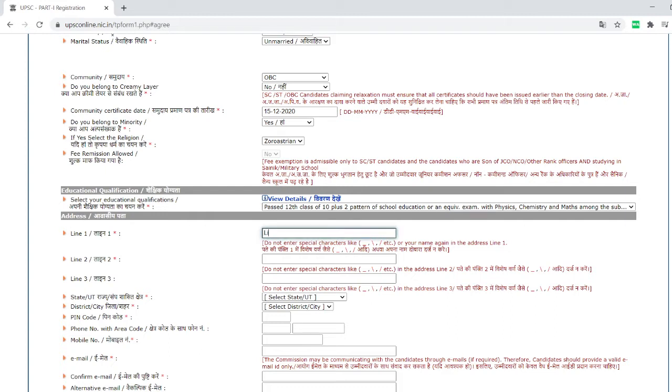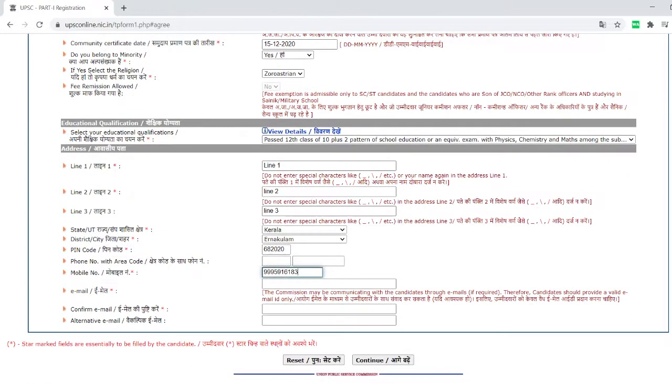Here I can give the address. You have to give a proper address, otherwise communication will not reach you. So give a proper address. Then I am giving the state, and the district. Then I am giving my mobile number. Like this, you can give your mobile number.